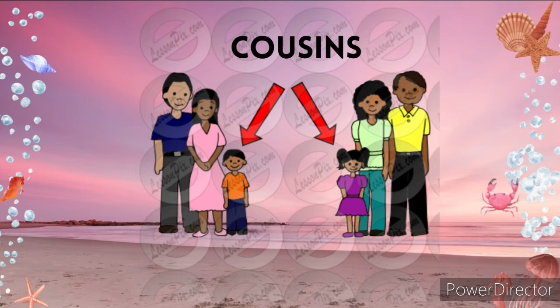So your mother's sister's child is your cousin. Your mother's brother's child is your cousin. Your father's sister's child is your cousin. Your father's brother's child is your cousin. So you can say your auntie's child is your cousin and your uncle's child is your cousin. And these are the members of the extended family.